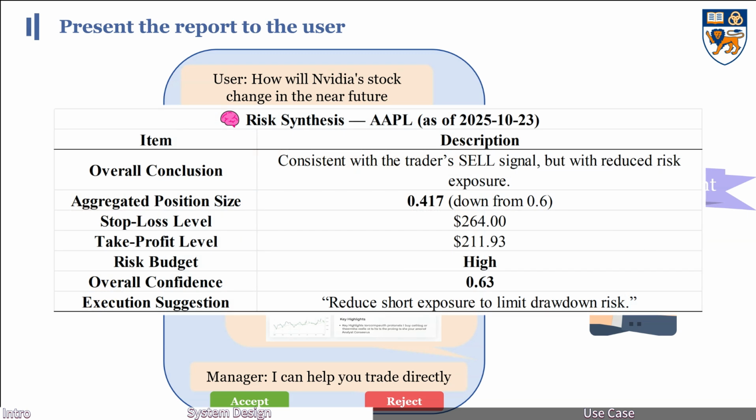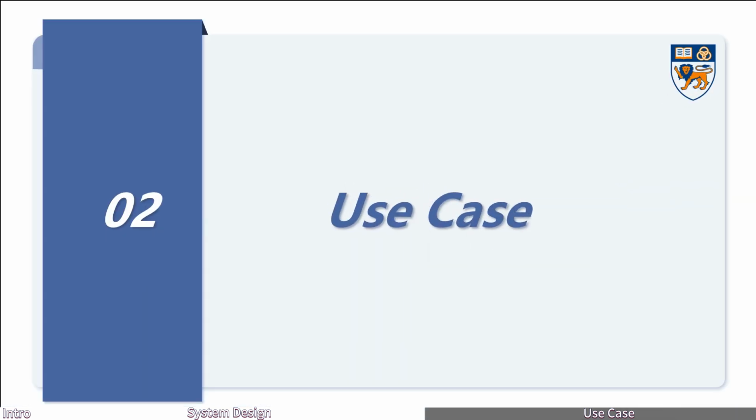For the AAPL analysis on October 25, 2025, it reduced the position size from 0.6 to 0.417, about 30% lower, tightened the stop loss from $271.37 to $264.00, and adjusted the take profit from $219.68 to $211.93. Now let's move on to a use case demonstration.